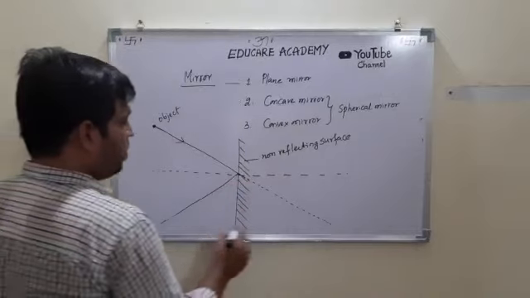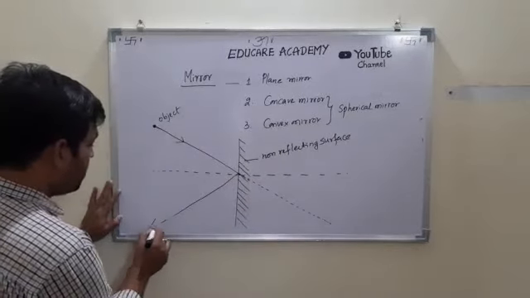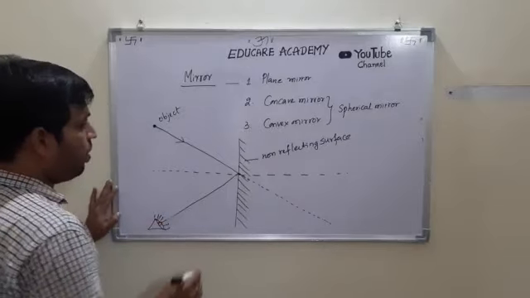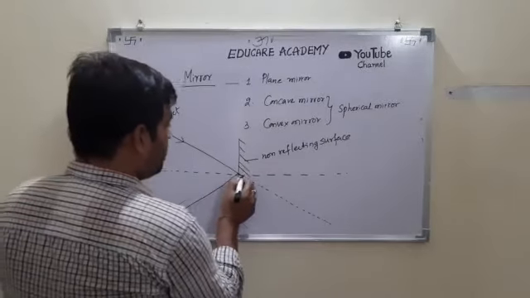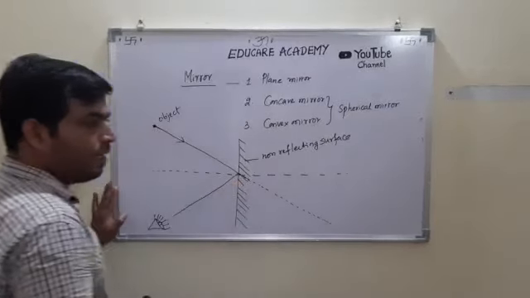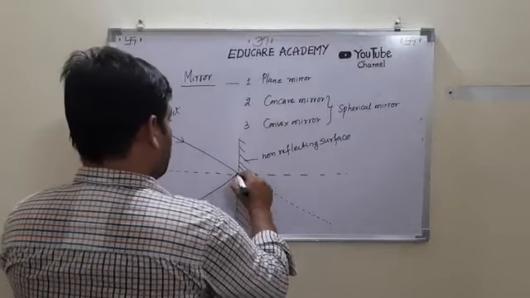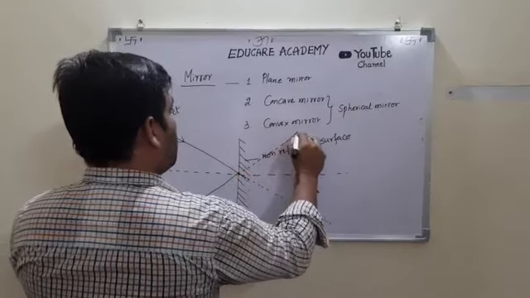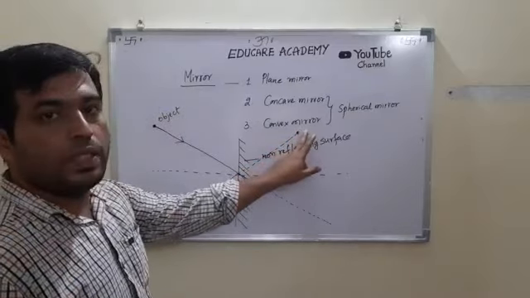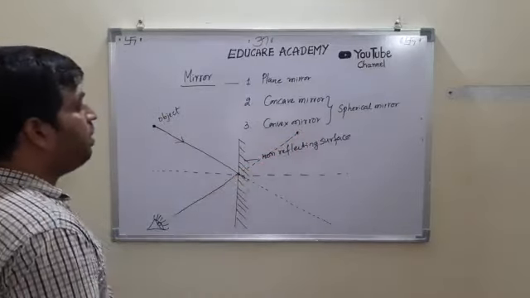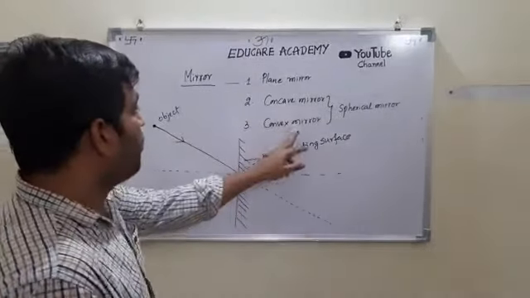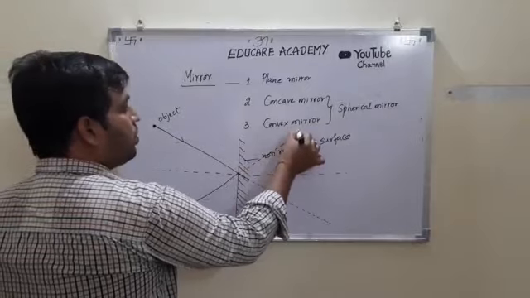Suppose your eye is here, you are observing from here, okay. This is actually the line in which it goes, but you will see the image over here. You will see the image of the object here, but in a plane mirror, object distance is equal to image distance. So you will see the image over here.